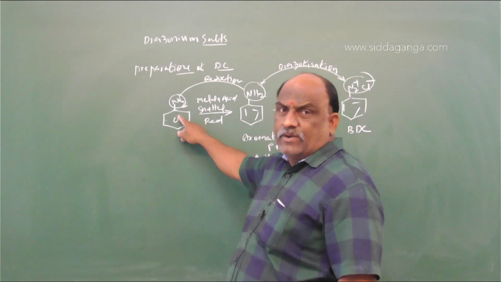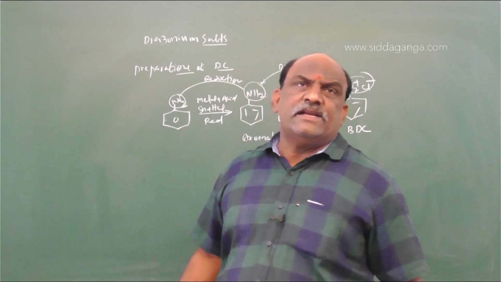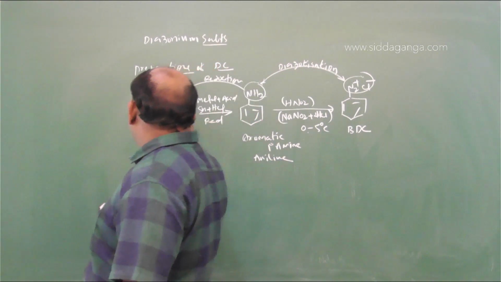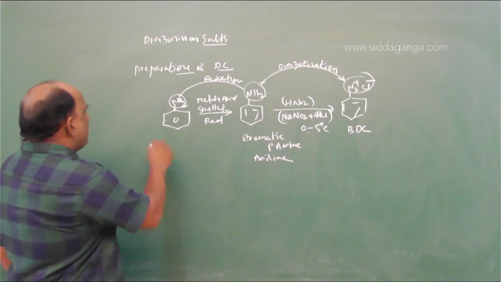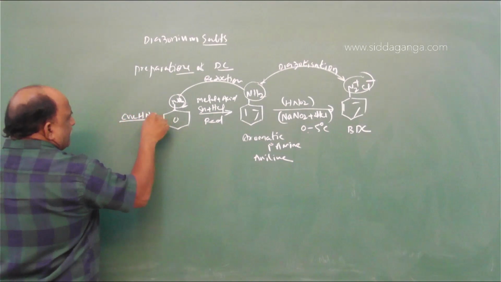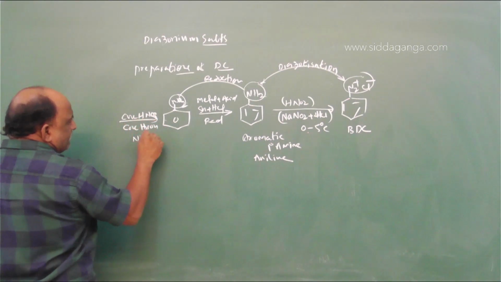This is one of the properties. This reaction takes place in the presence of metal plus acid. When the reaction takes place in the presence of metal plus acid, the NO2 functional group is converted into NH2. How do we get the NO2 functional group? With concentrated HNO3 plus concentrated H2SO4. This is called a nitration mixture.